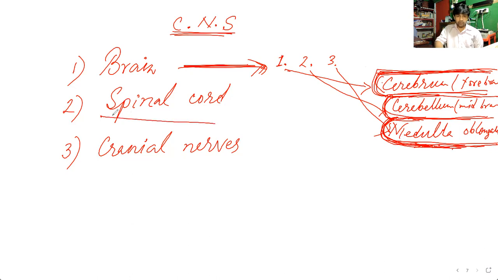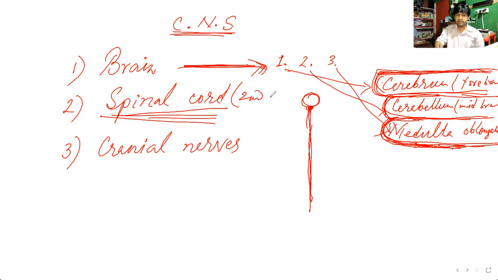Then spinal cord. Spinal cord means what? From the brain, in the backside of the brain, along with our vertebrata, that means backbone, one another main nerve is coming out, and that is called a spinal cord. So this spinal cord is very powerful. It is controlling some works. So that is why it is also said as a second brain.